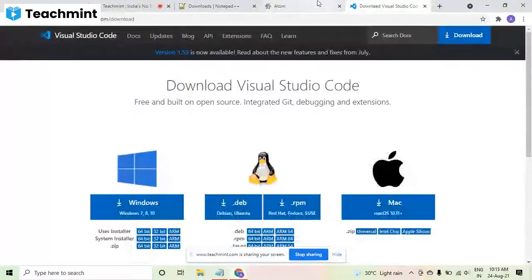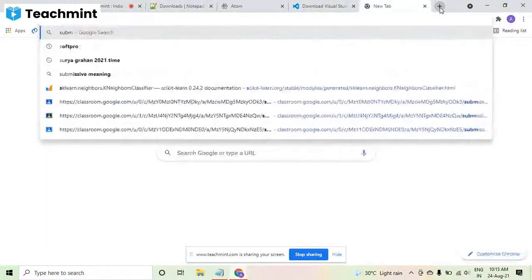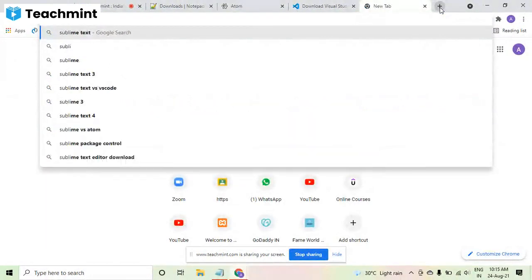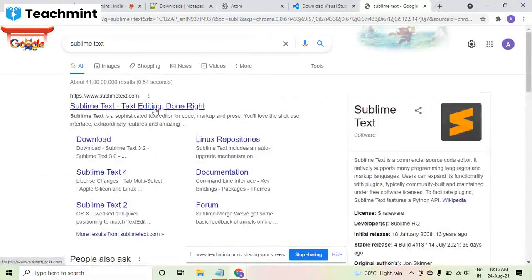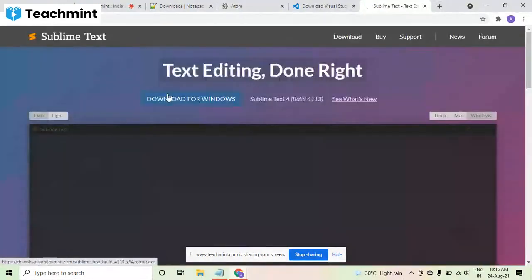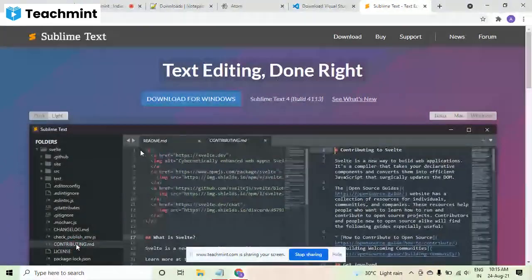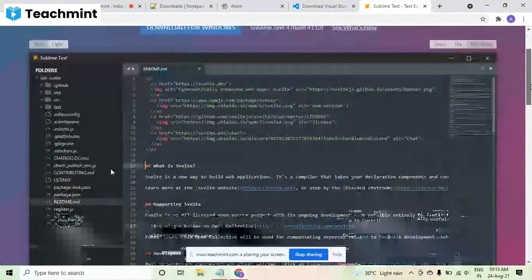So you can download any of them. The third one also I am telling, but I will be using Atom right now. And you can also follow me, so that will be helping you out. Sublime is also there. It says it is like text editing done right. It's already saying text editing, but actually it can work very nicely as a code editor also. You can see the code is already written here. It's giving you the examples. You can download this one also.